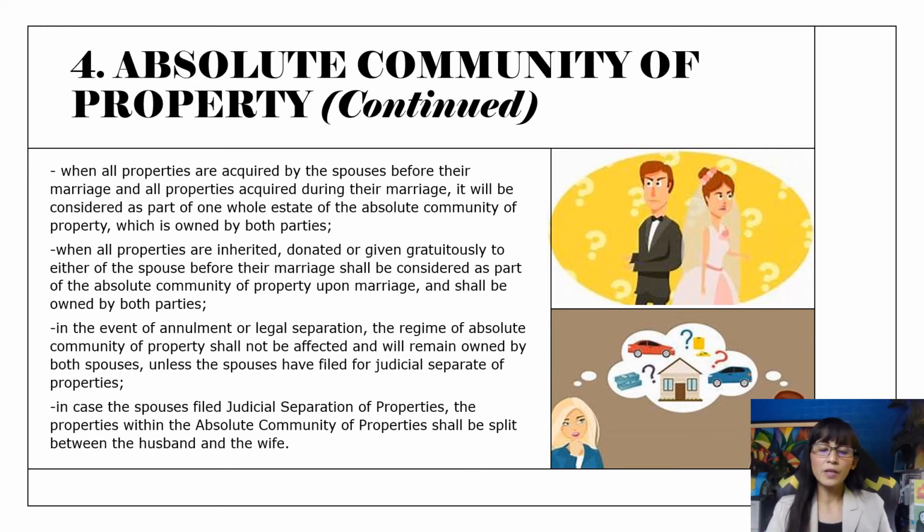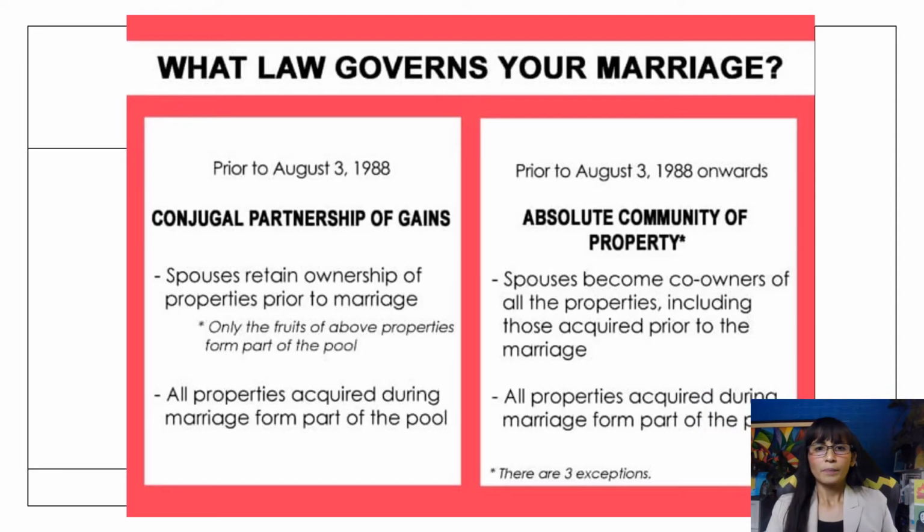And in case there is a judicial separation of properties, the properties within the absolute community shall be split between the husband and wife. Now, to make it quick and concise, prior to August 3, 1988, what governs your marriage is the CPG. But after that, August 3, 1988 onwards, the absolute community of property.